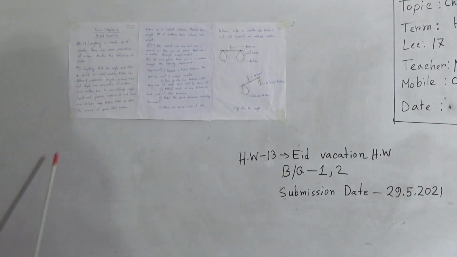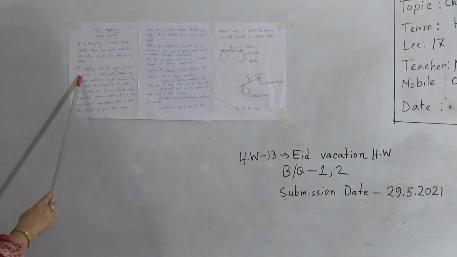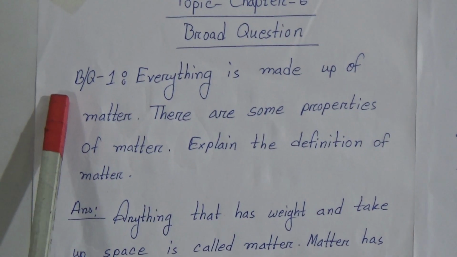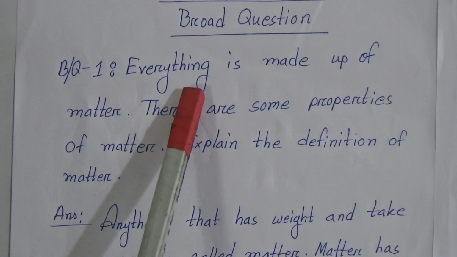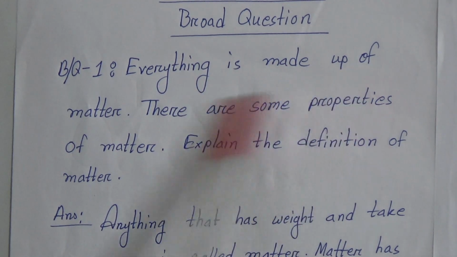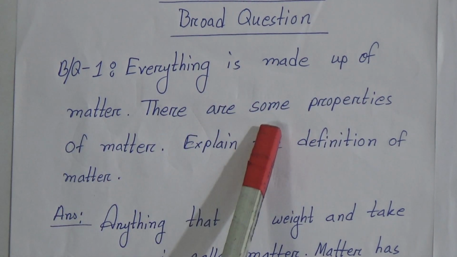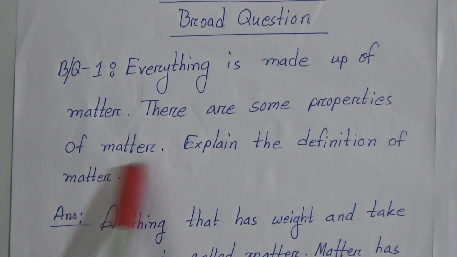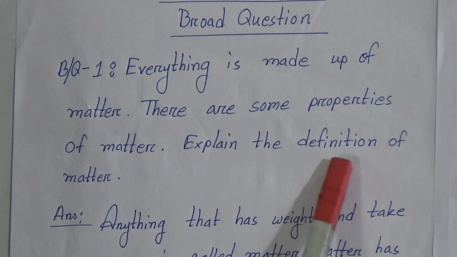You can see I have written here 2 broad questions and answers. Here is broad question 1. Question is here: everything is made up of matter. There are some properties of matter. Explain the definition of matter.